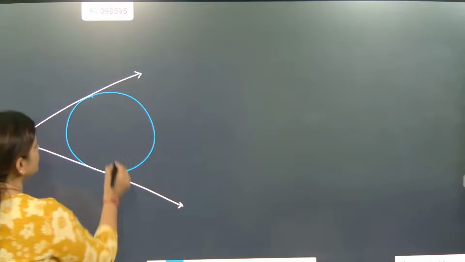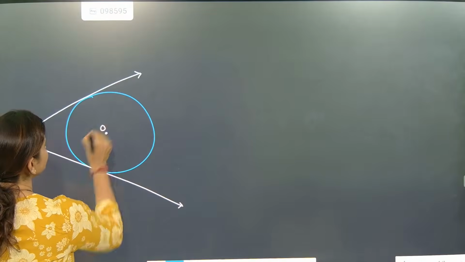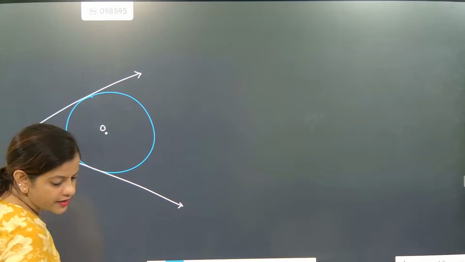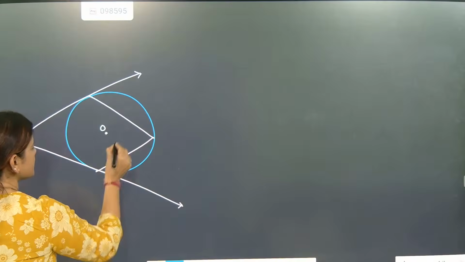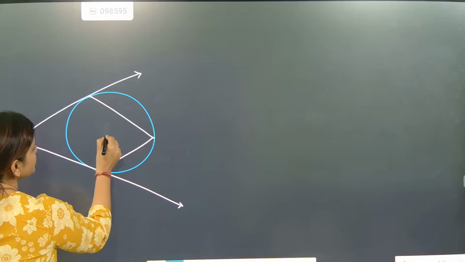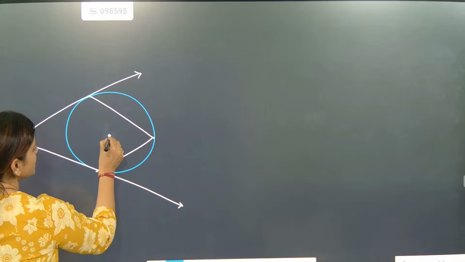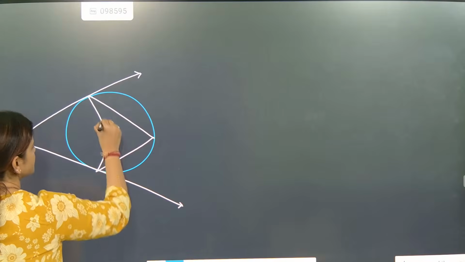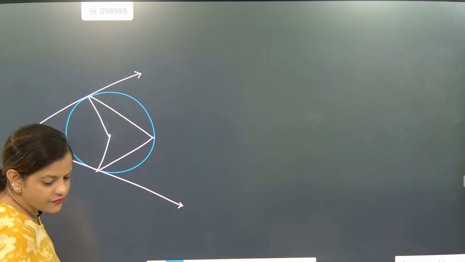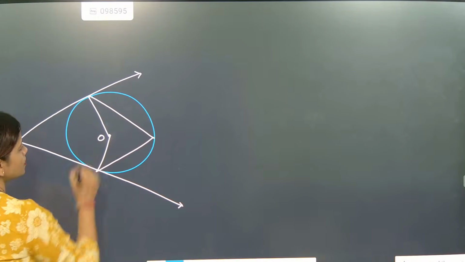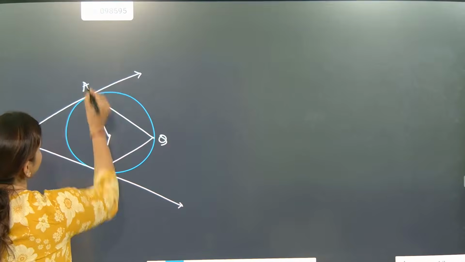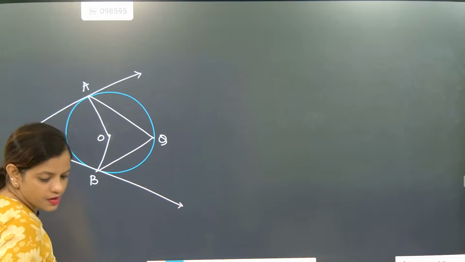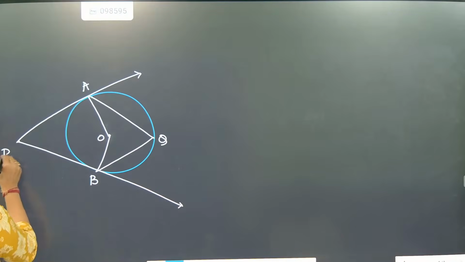Now look here, beta. This is center O, and this part we will join like this. Beta, here you check this one out. Little center this part will be there. O, we will join like this. Okay, they have given this question, and this is O, this is Q, this is A, and this is B, and this is P. So this is actually given to you.